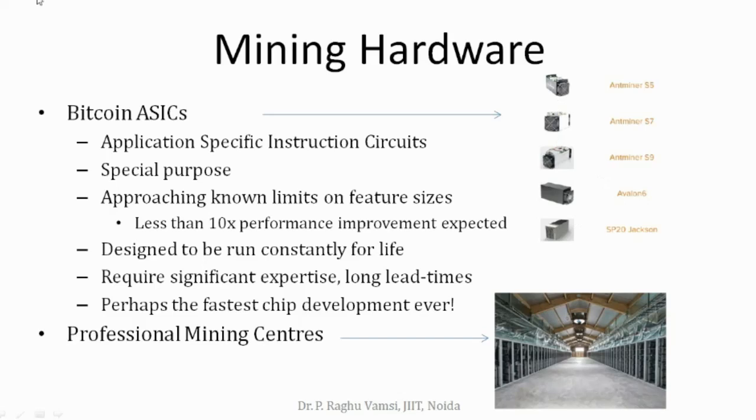They are special purpose, approaching known limits on feature sizes, with less than 10x performance improvement expected. Designed to be run constantly for life, that means they work continuously without stopping. They require significant expertise, long lead times, perhaps the fastest chip development ever. These are the features of the ASIC computers.